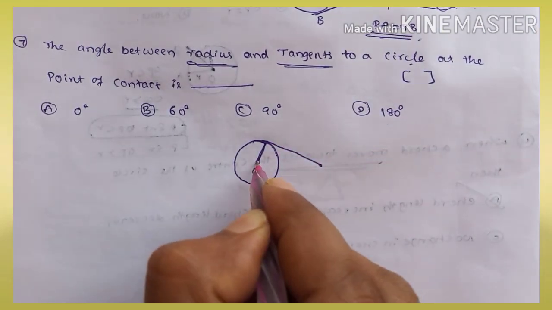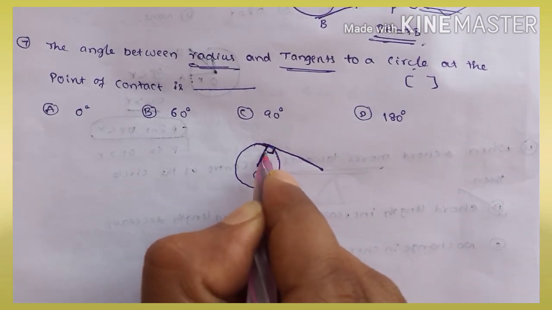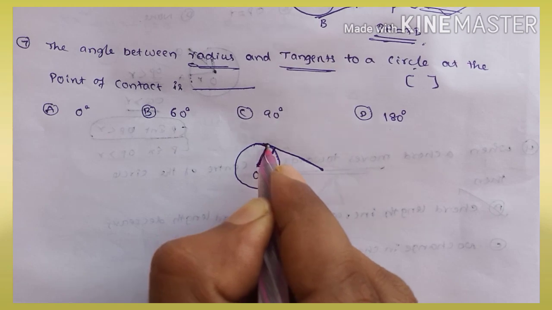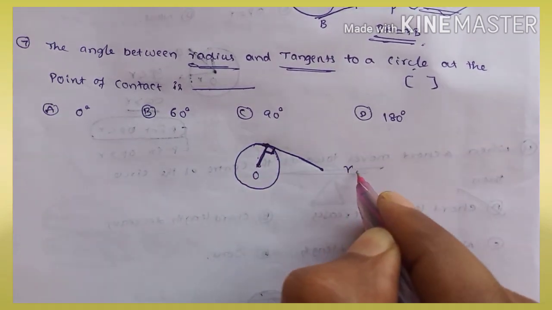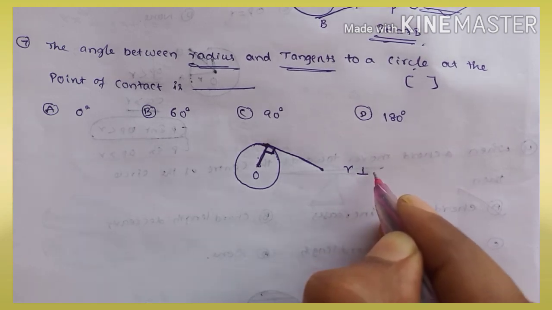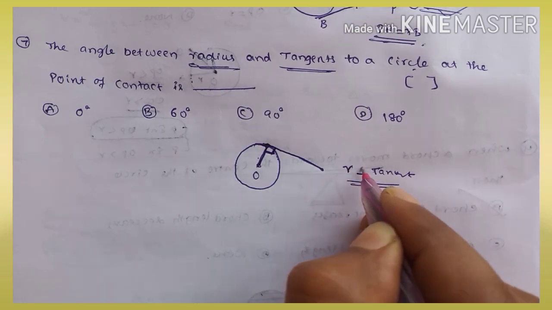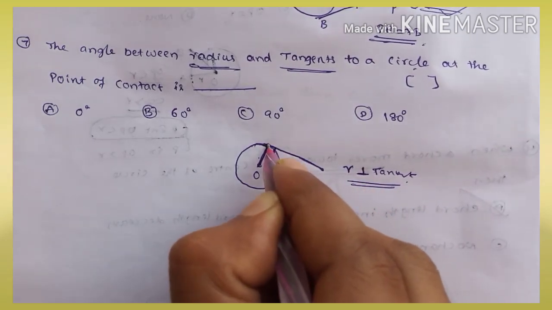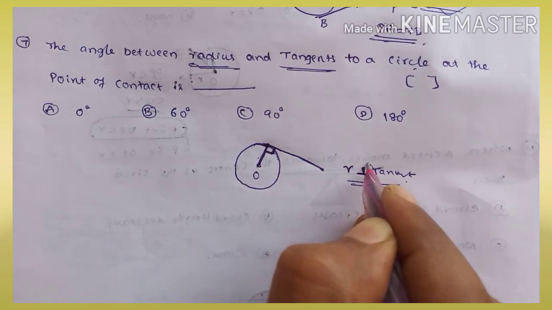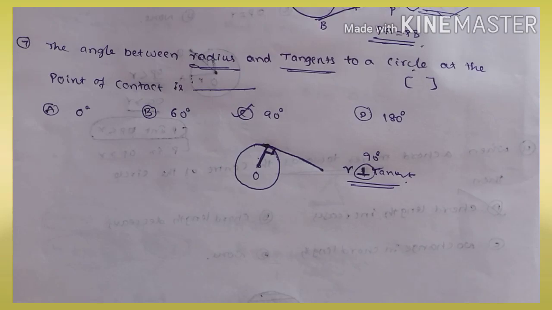The angle between the radius and the tangent at the point of contact is always 90 degrees. The radius is always perpendicular to the tangent at the point of contact. Perpendicular means how much angle? 90 degrees. So option C is correct.